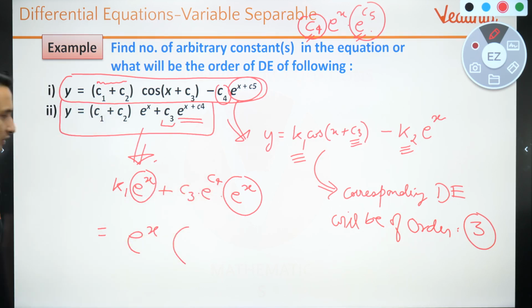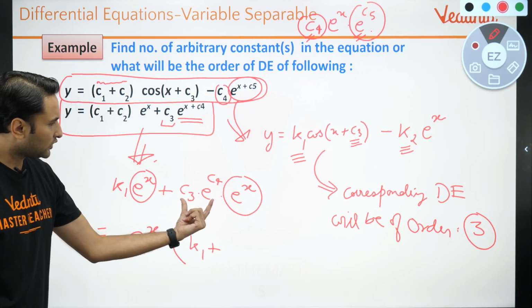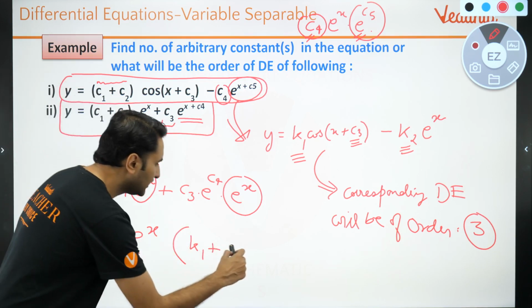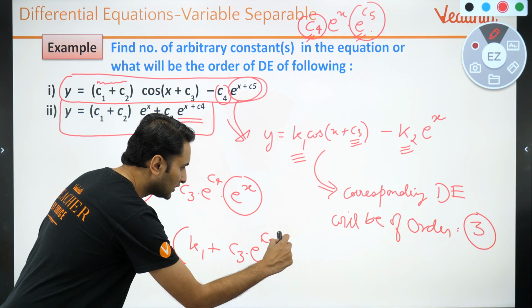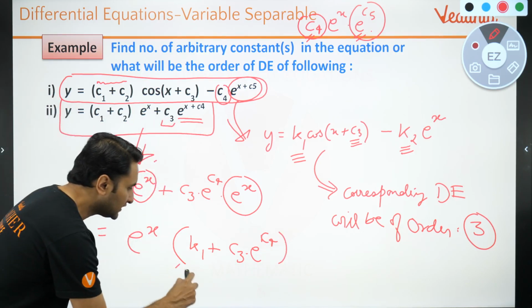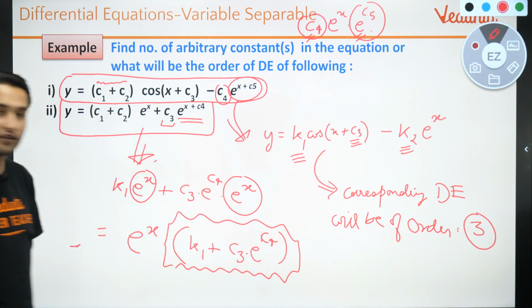What is getting multiplied with it? K1 plus C3 into e raised to power C4, which is a constant. If you see very very carefully, this entire thing is a constant.